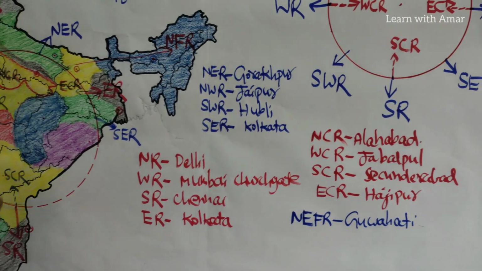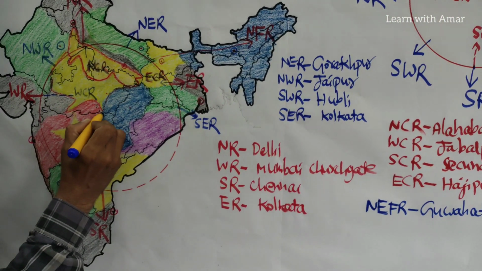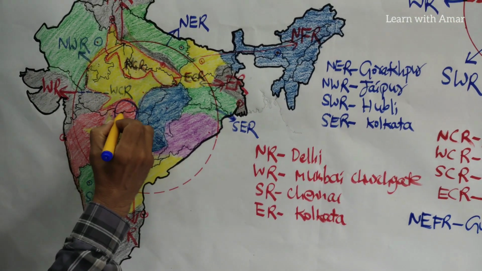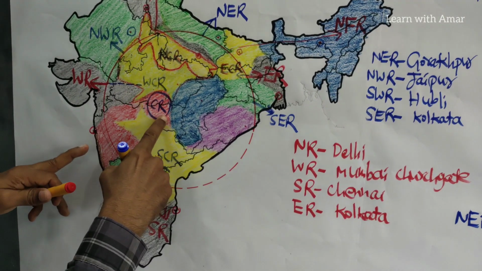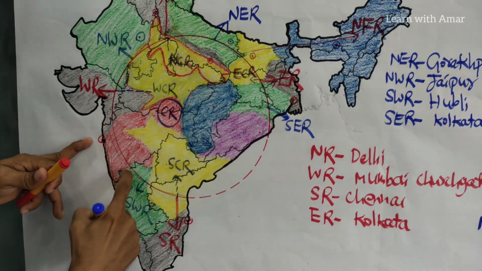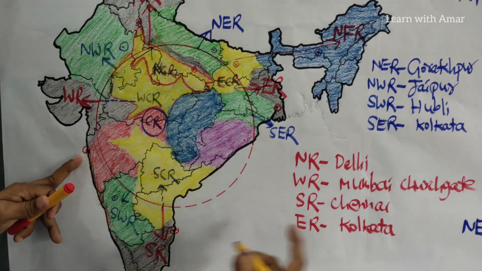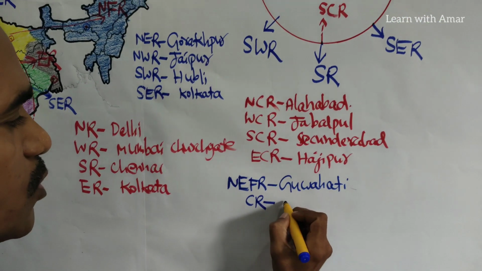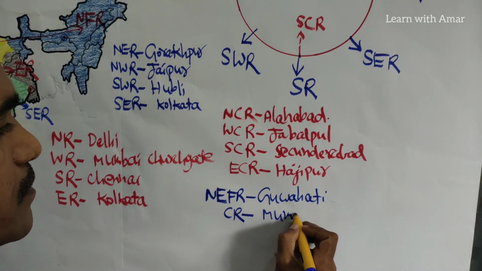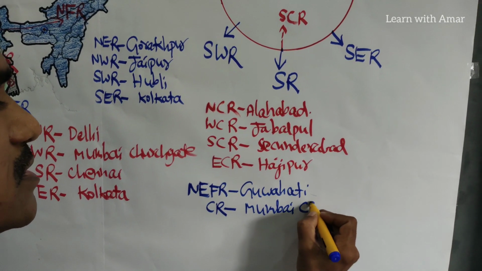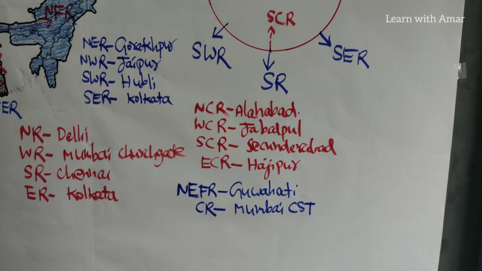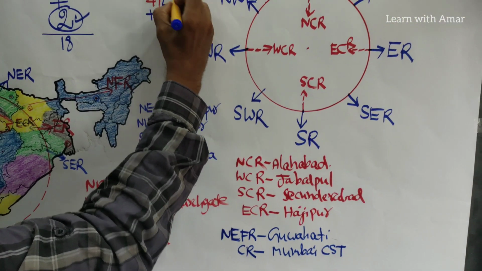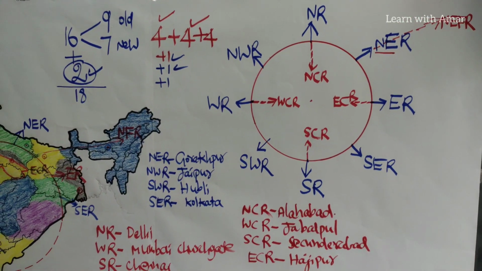Now, as we know, this red mark is up to here. This whole red mark is Central Railways. This total area is Central Railways. The headquarters of Central Railways is Mumbai CST, Chhatrapati Shivaji Terminus. How many did we complete? We have completed 2 more, and you look at one.